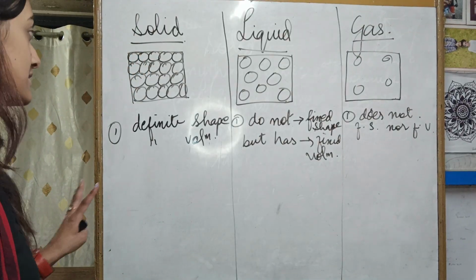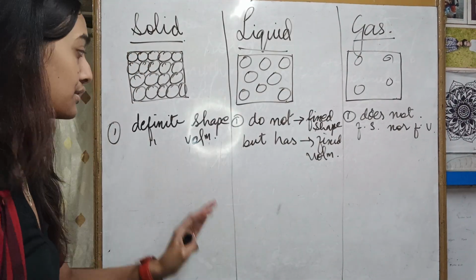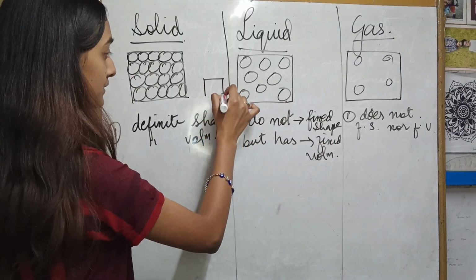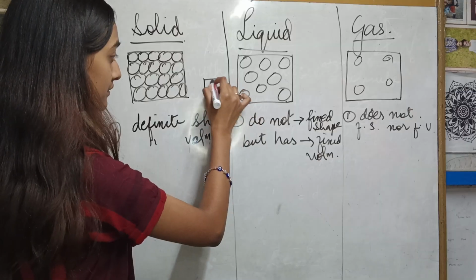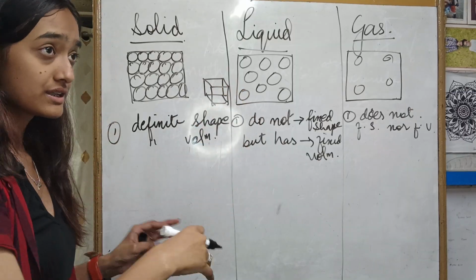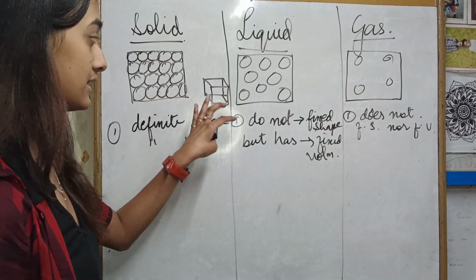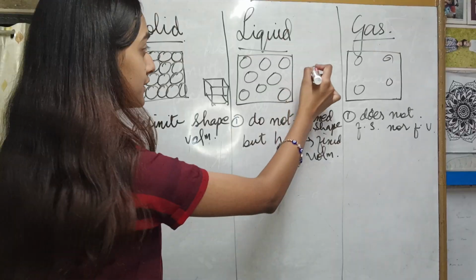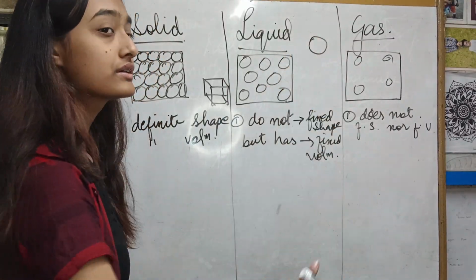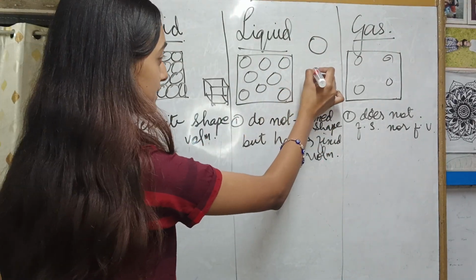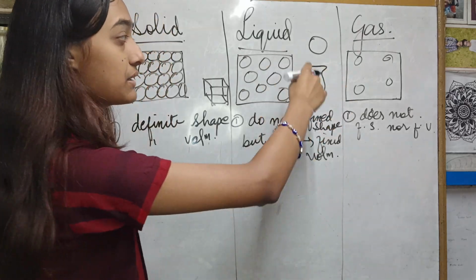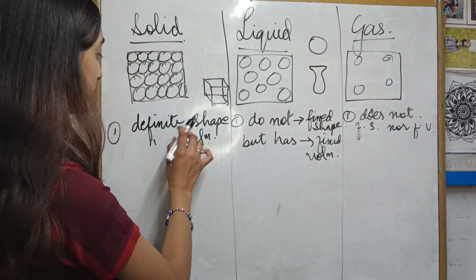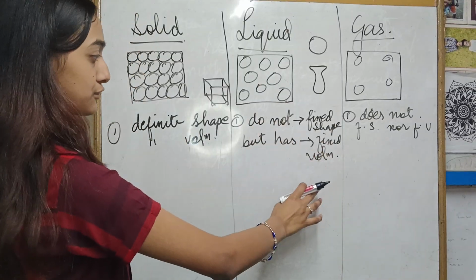This is the first difference. Solids have a definite shape. We know that. It has a definite volume. We also know that. Volume means, suppose this is a box. Inside the box, the space which it will take, solid has the capacity to take the exact shape always. Liquid, suppose you put it in a circular box, it will take the shape of a circle. You put it in this shape, it will take the shape of this, right? And gas, it does not even have a shape. Got it? Definite shape, definite volume.